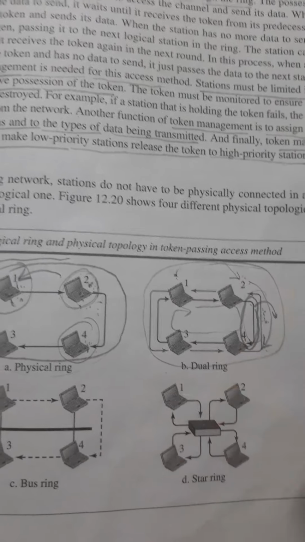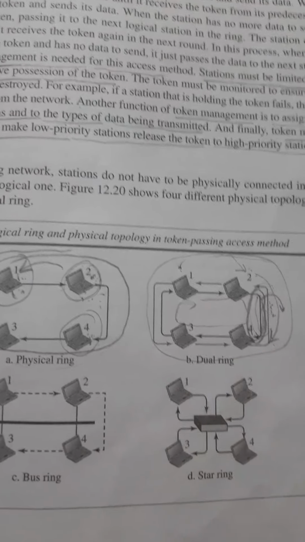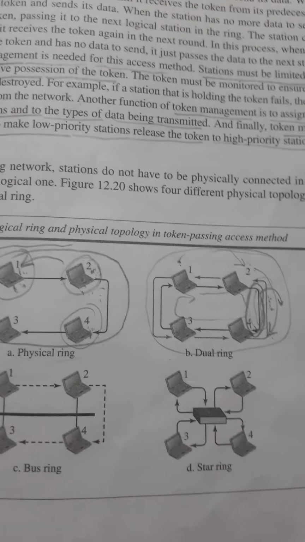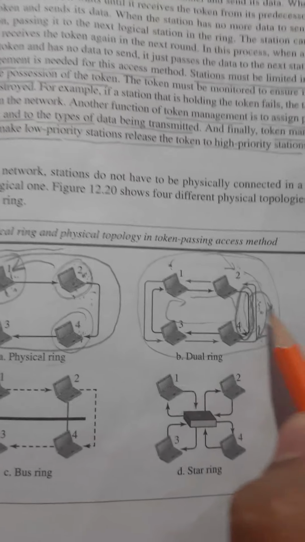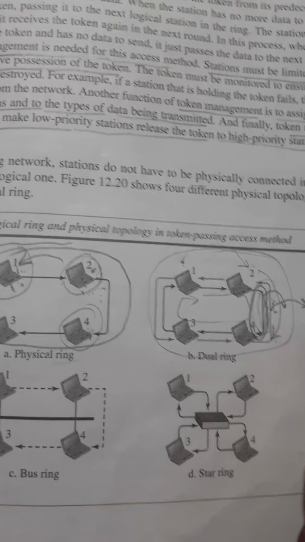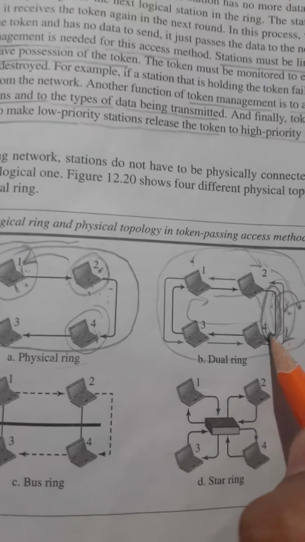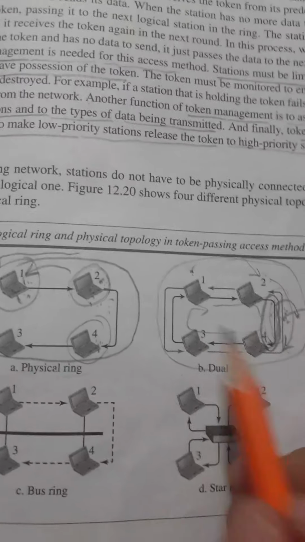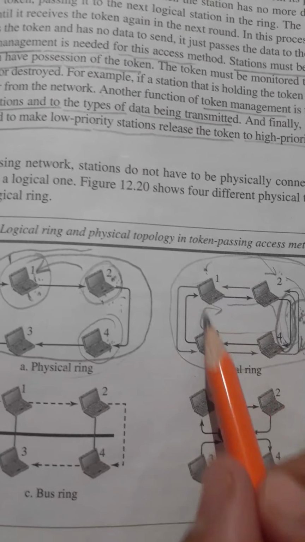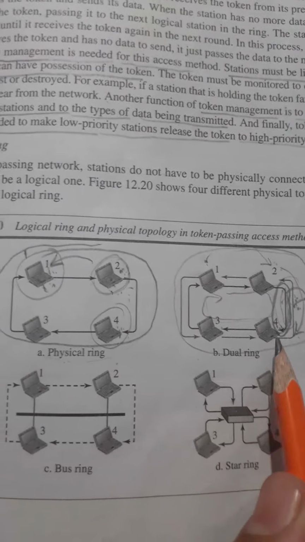After the problem is identified and repaired, the secondary link will go back to its idle state, and the primary link will come into the picture. So in the dual ring, the first ring is as per the physical ring. However, the secondary ring is only kept for emergency services.